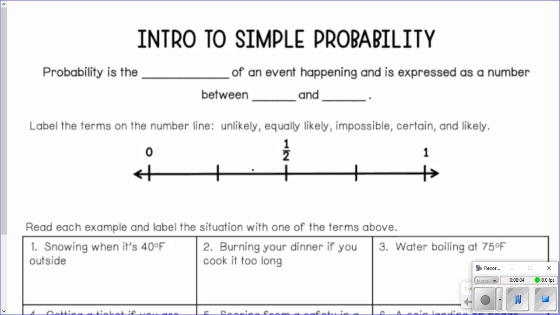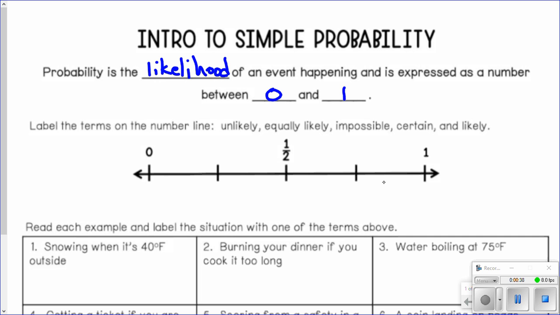Right, so this lesson is an introduction to simple probability. So what is probability? Probability is the likelihood of an event happening, and it is expressed as a number between 0 and 1. So it's a numerical value that tells you how likely something is to occur.